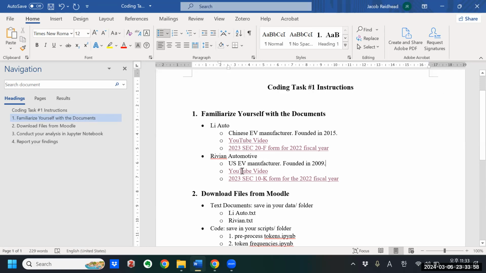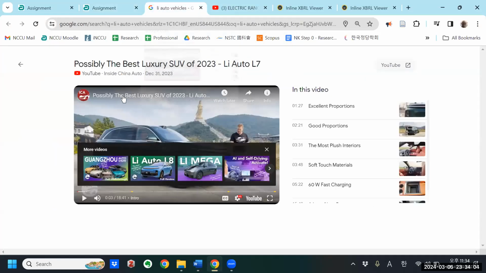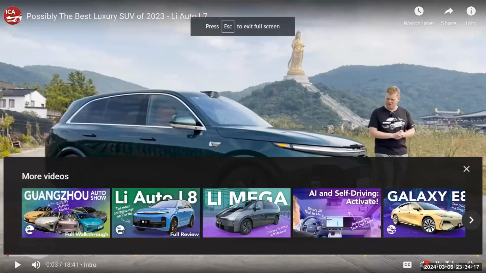I've got some YouTube videos here so you can see. What I'm trying to show you is that these companies are very similar in terms of their products. So Li Auto, possibly the best luxury SUV of 2023. So they're making electric vehicles, but on the luxury end, and also specializing in SUVs.